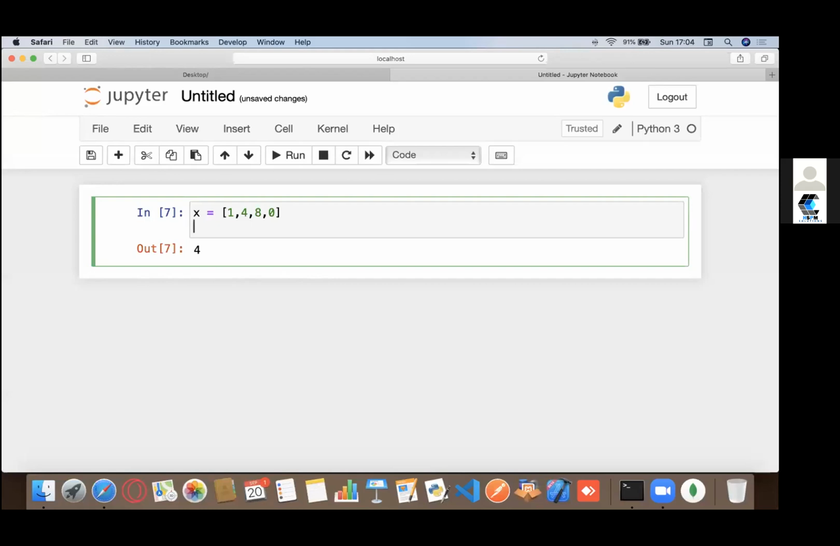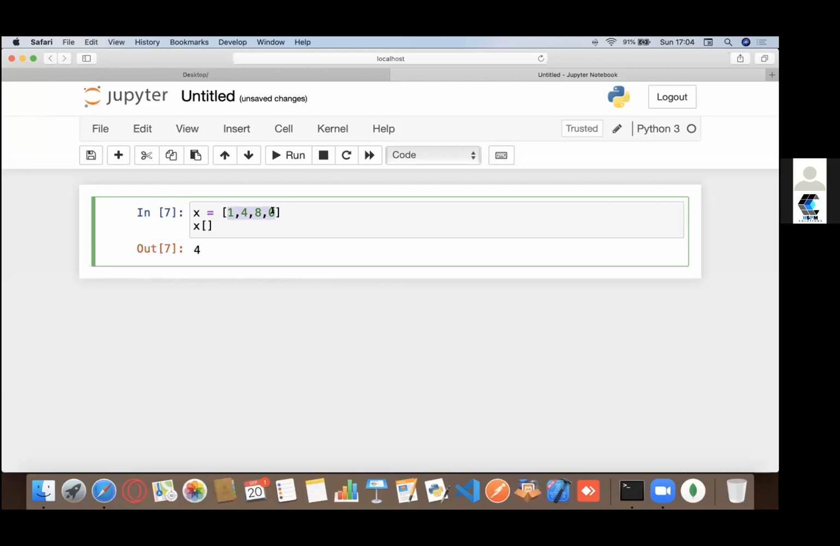Yesterday we already discussed errors, right? So let's see what errors you could come across right now. According to you guys, what would be the length of this list? The length basically refers to how many elements are there. Can anyone tell me what's the length of the list right now?